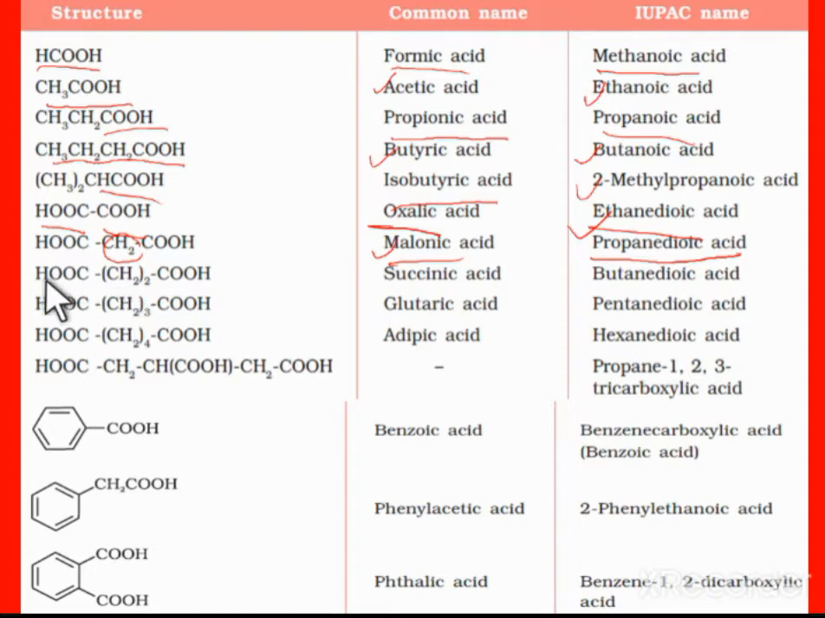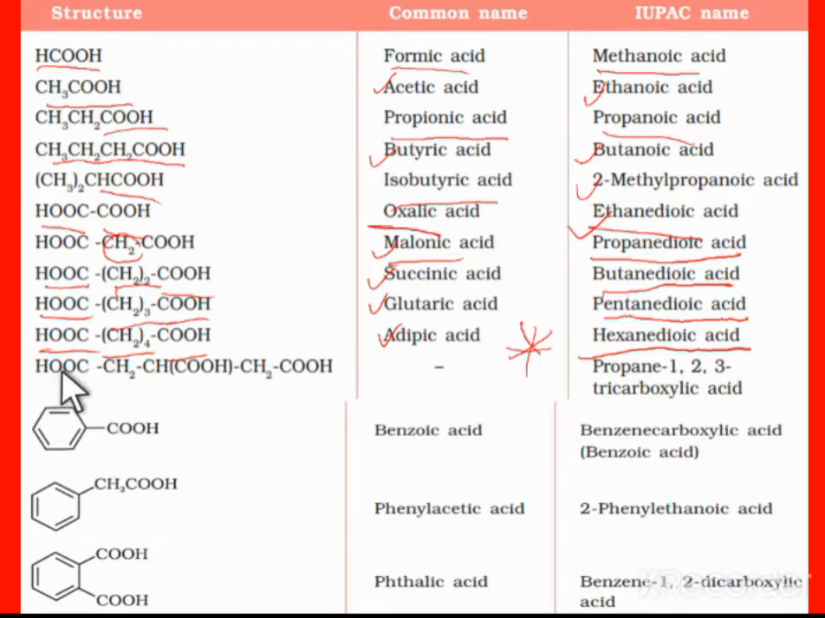The other one is COOH, (CH2)2, COOH. Its common name is succinic acid, and the IUPAC name is butanedioic acid. Between the two COOH groups, if three CH2 groups are present, the common name is glutaric acid and the IUPAC name is pentanedioic acid. If four CH2 groups are present, the common name is adipic acid and the IUPAC name is hexanedioic acid. This compound is used in the preparation of nylon 6,6 as one of the monomers.